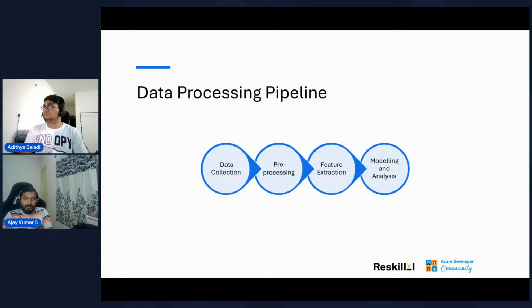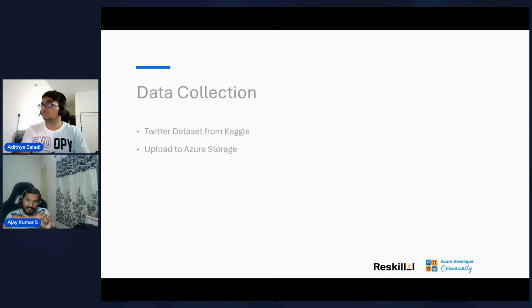The next option is the pre-processing. Once the data is collected, how do we process it, how do we extract features out of it, and finally go with the model analysis. Now, going deeper into all these phases, the first phase, like I said, is the data collection. We are going to use a data set from Kaggle, and we are going to upload that into Azure storage for now, as a manual step.